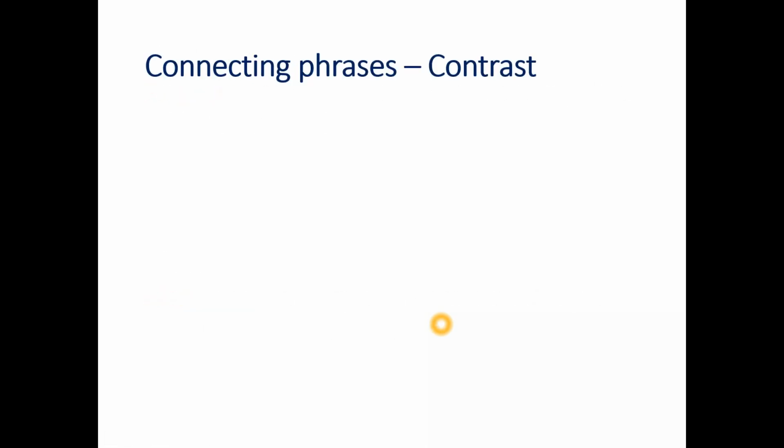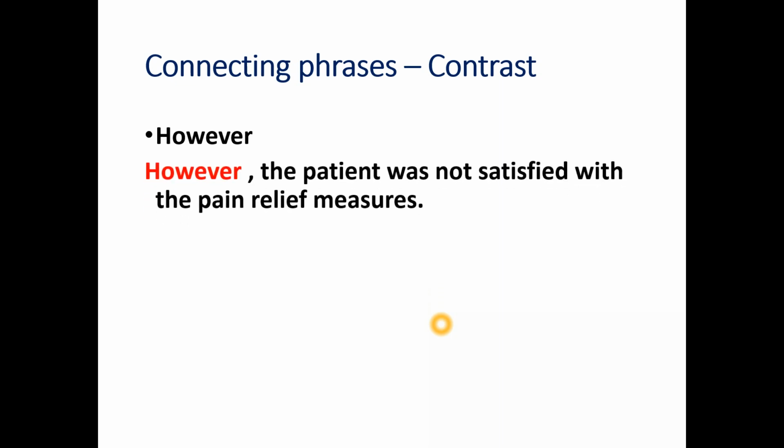The next category of connecting phrase is contrast. That means when you are trying to communicate a contrast idea, then you can use such connectors. First one is "however." When you want to tell about two contradictory situations, we can use this connector. For example, however, the patient was not satisfied with the pain relief measure.